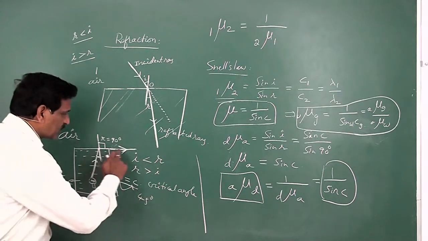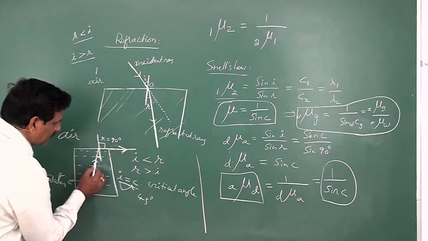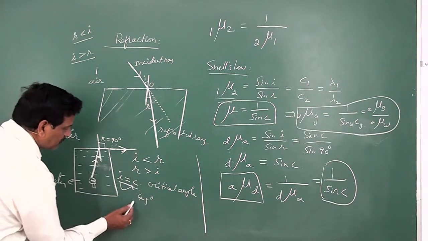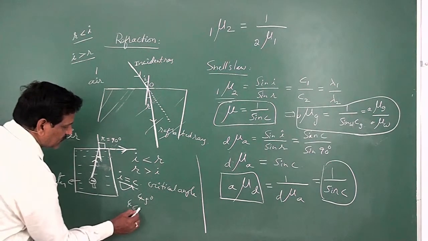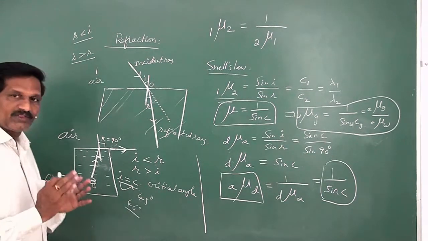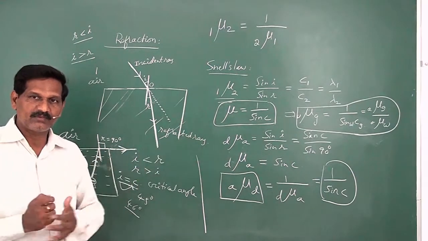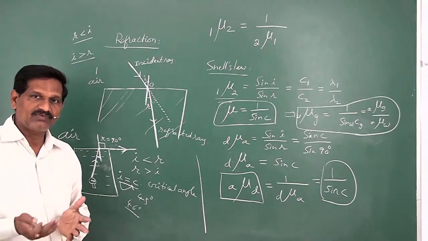That means it touches the surface of separation like this. If the angle in this denser medium is more than 45 degrees, say some 46 degrees, then what happens? So when the light ray propagates from denser medium into the rarer medium,